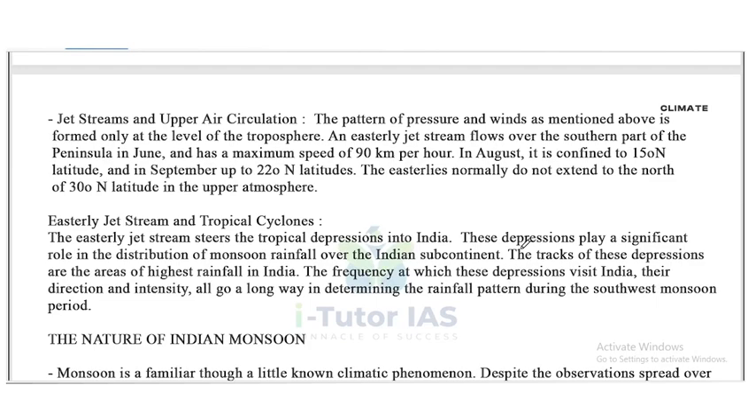Now, next one is jet streams and upper air circulation. The pattern of pressure and winds as mentioned above is formed only at the high level of the troposphere. An easterly jet stream flows over the southern part of the peninsula in June and has a maximum speed of 90 km per hour. In August, it is confined to 15° north latitude, and in September up to 22° north latitude. The easterlies normally do not extend to the north of 30° north latitude in the upper atmosphere. So that's about the jet streams and the upper air circulation.